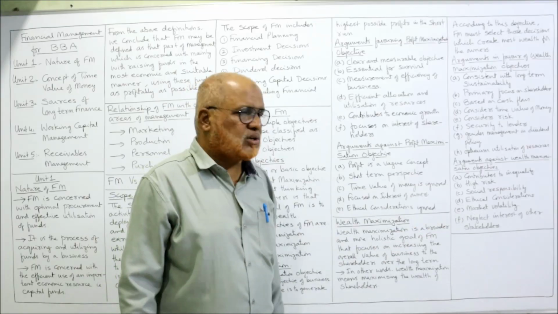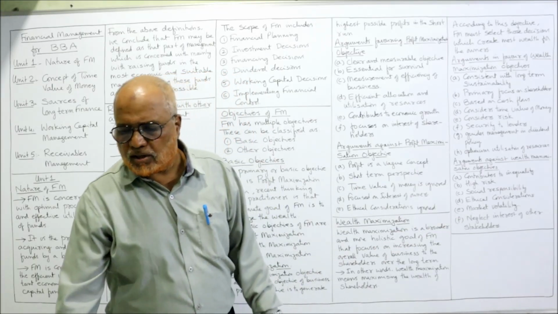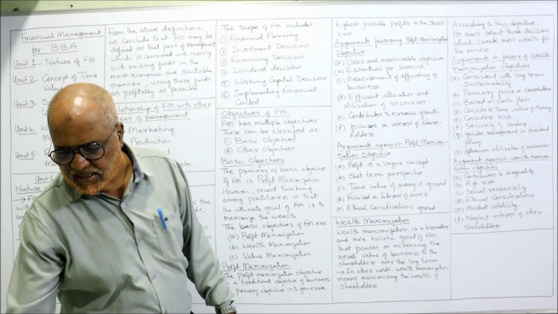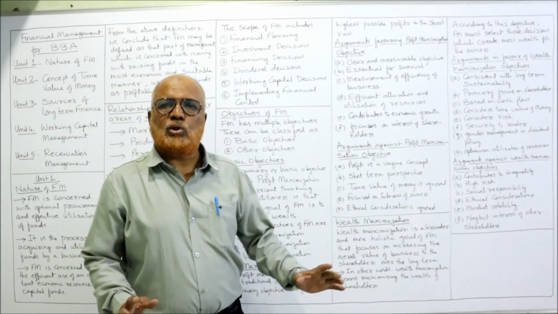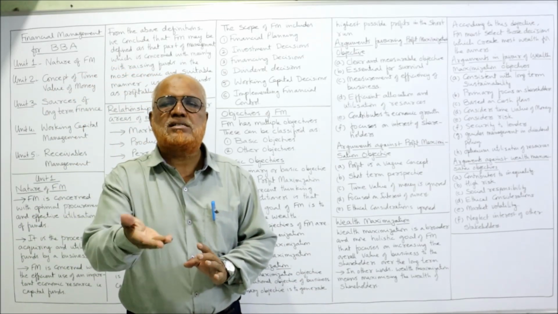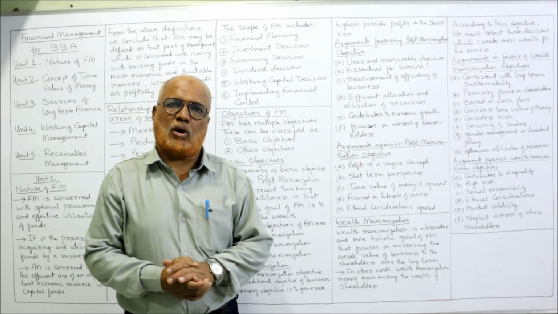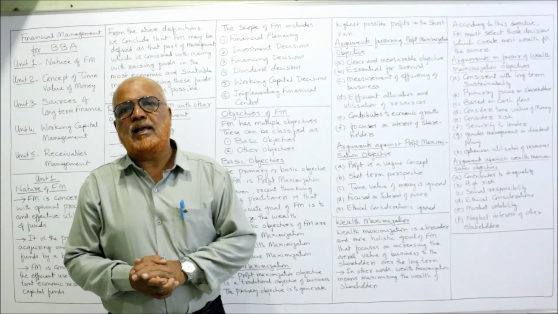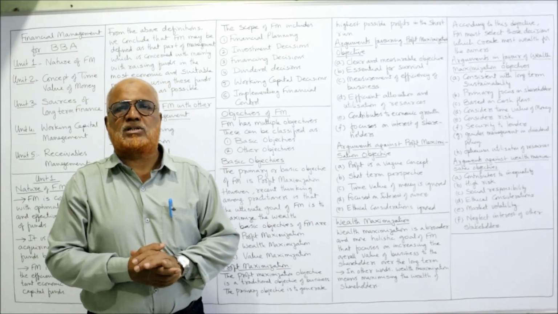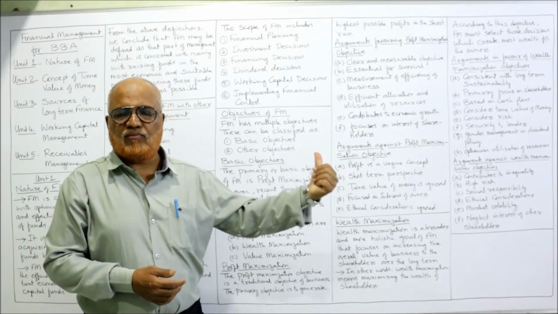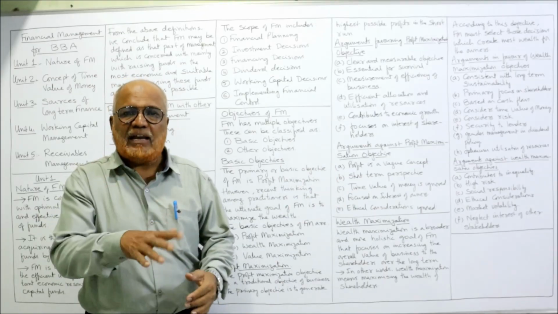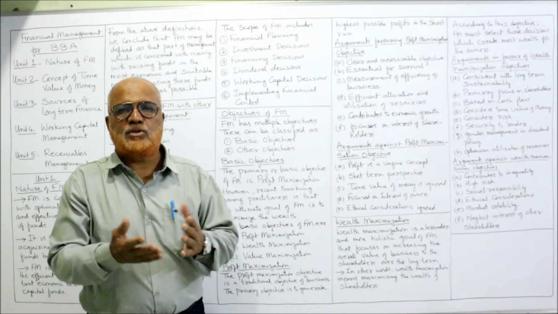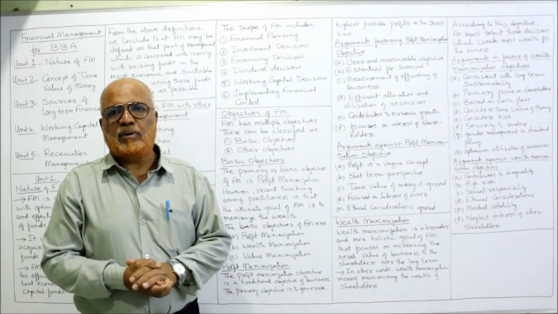Lastly, neglect of the interest of other stakeholders. We are not considering the other stakeholders' interest. So these are the points against keeping the wealth maximization objective. In the next video, I'll explain what the other objectives are apart from profit maximization and wealth maximization, and then value maximization. Other objectives I'll explain in the coming video.